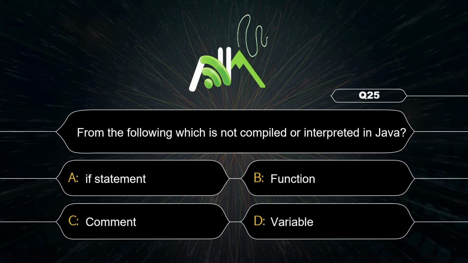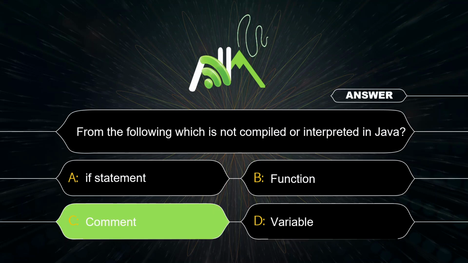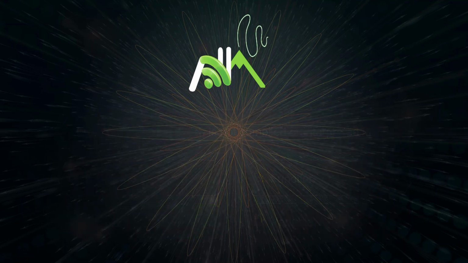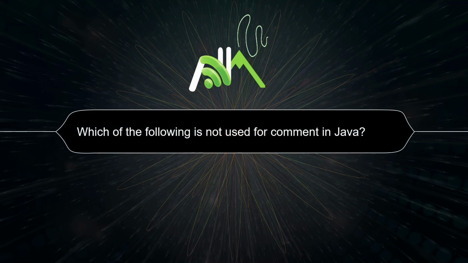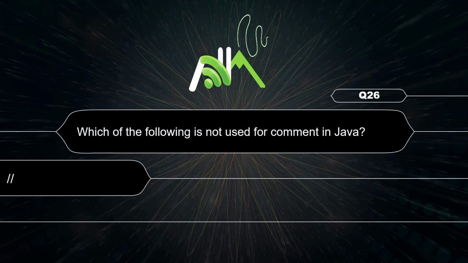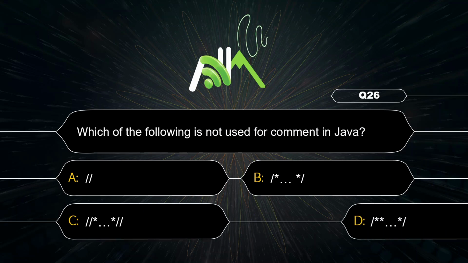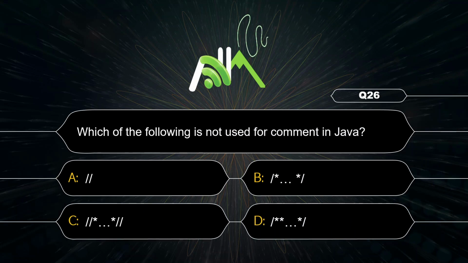Following is not compiled or interpreted in Java, that is comment. So comment has no effect on output. Here question is not used for comment. This one is single line comment, this one is multi-line comment, this is API documentation comment. This is not a comment, so this is the correct answer for our question. Option C.